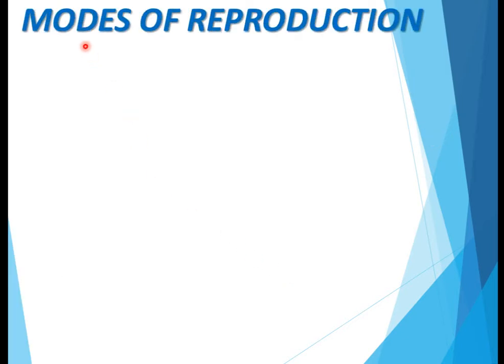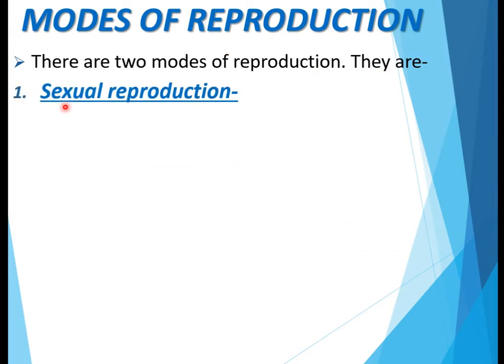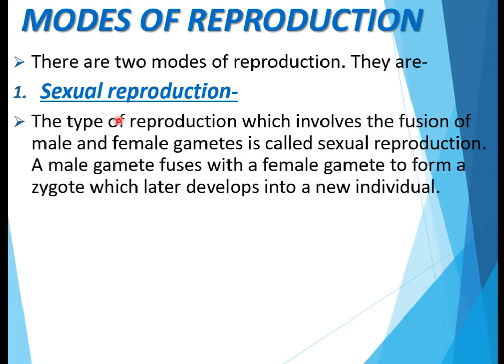Now we study about the different modes of reproduction. Students, there are two modes of reproduction. They are, first, sexual reproduction. The type of reproduction which involves the fusion of male and female gametes is called sexual reproduction. A male gamete fuses with a female gamete to form a zygote which later develops into a new individual.